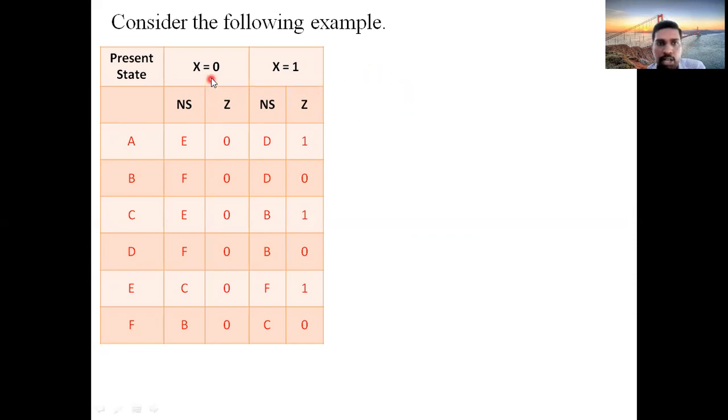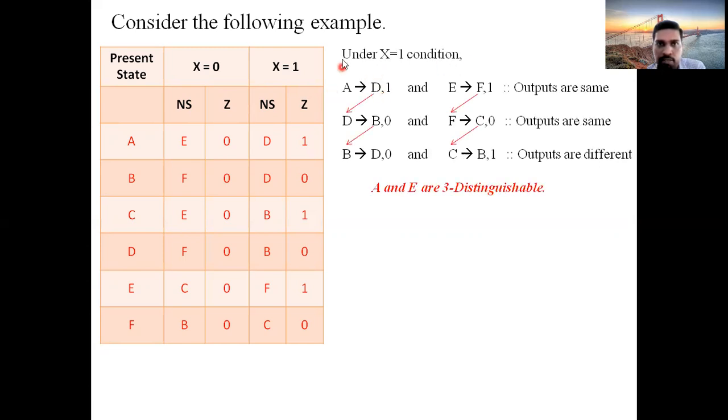Now, under the condition of x equal to 1, for the time being, I took the example of states A comma E. I selected two states and I'm explaining whether these two are distinguishable or not. See the table clearly. State A, when x equal to 1, has D comma 1. D is the next state, 1 is the output. And what about E? We have F comma 1.